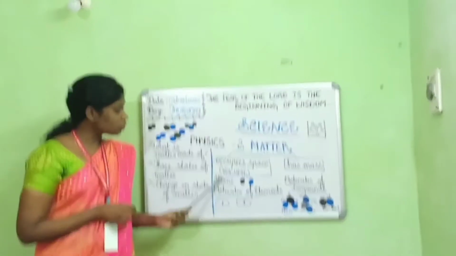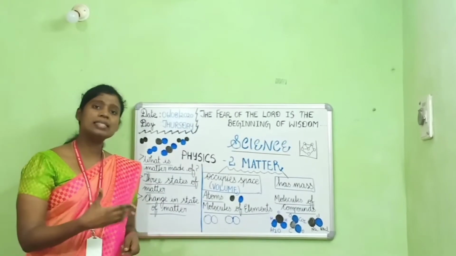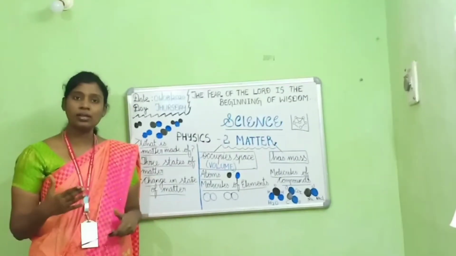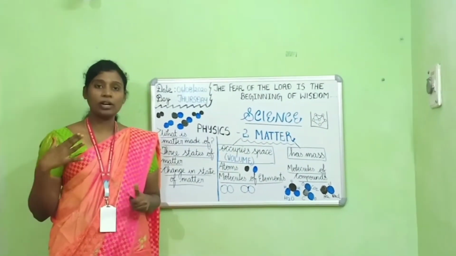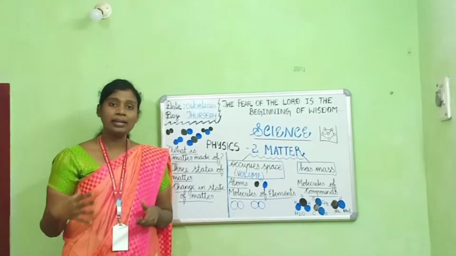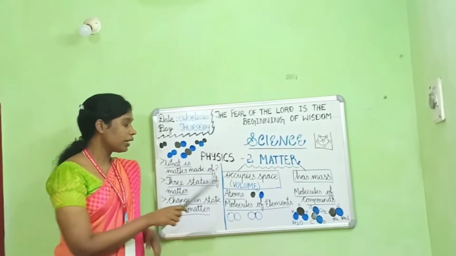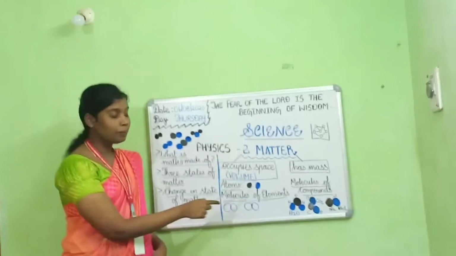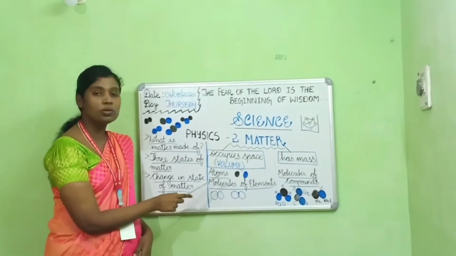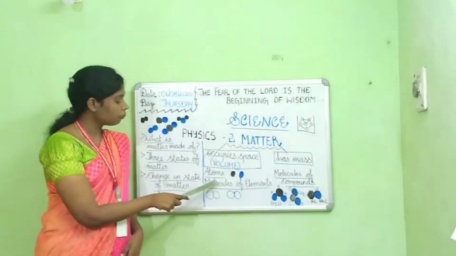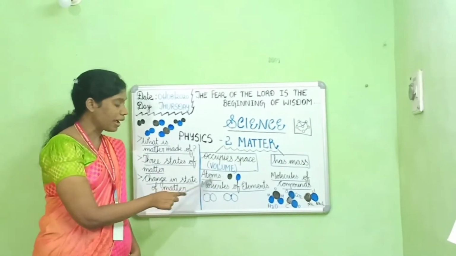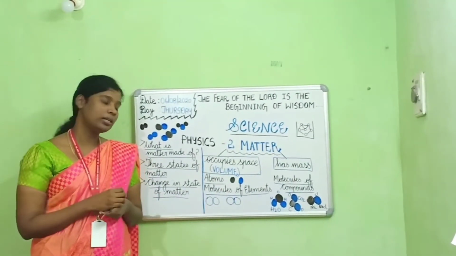Atoms usually do not exist independently, which means they cannot stay alone. They can only join together and stay in groups. When atoms join together, they are called molecules. So what are molecules? Molecules are groups of atoms which are joined together.